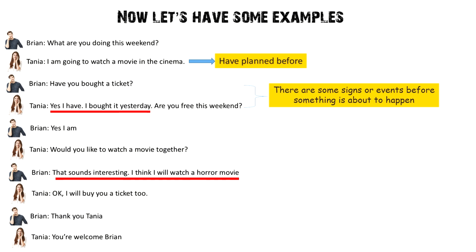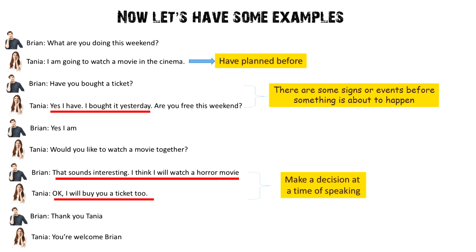And we see Brian responds after that, that sounds interesting. I think I will watch a horror movie. And Tanya says, okay, I will buy a ticket too. So you see, this is the use of will expressions by Brian and Tanya. So this is what we call making a decision at the time of speaking.